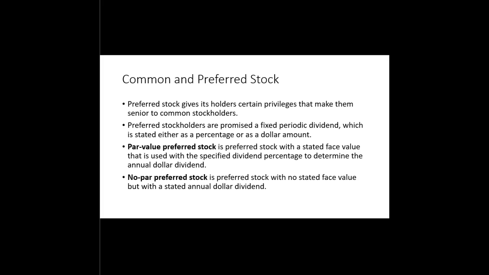Par value preferred stock is preferred stock with a stated face value that is used with a specified dividend percentage to determine the annual dollar dividend. No par preferred stock is preferred stock with no stated face value, but with a stated annual dollar dividend.